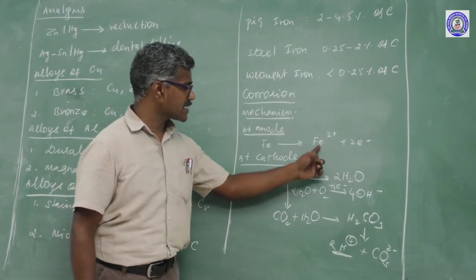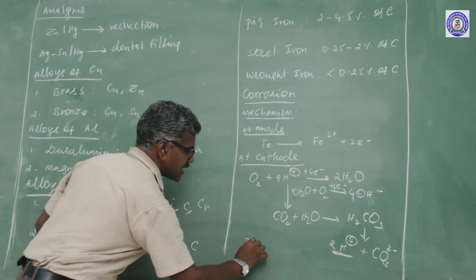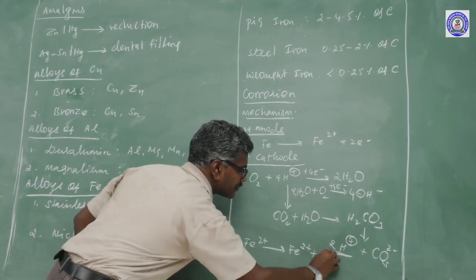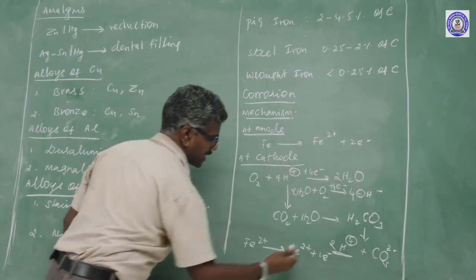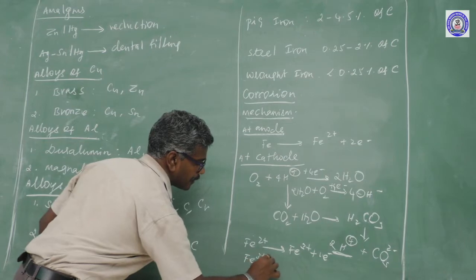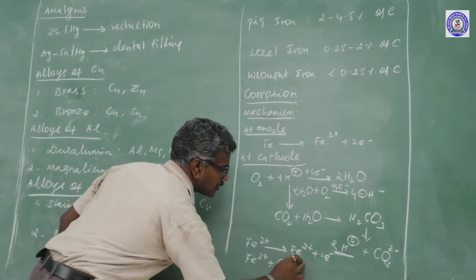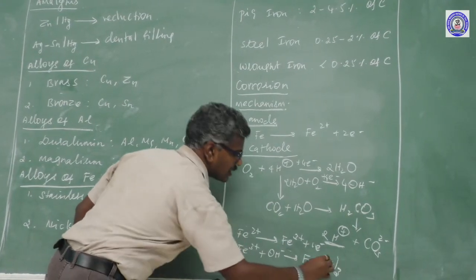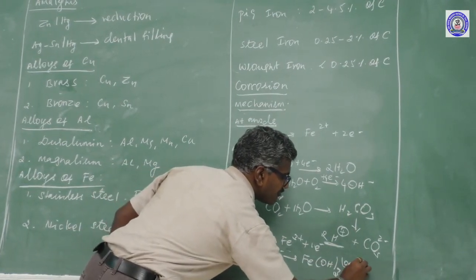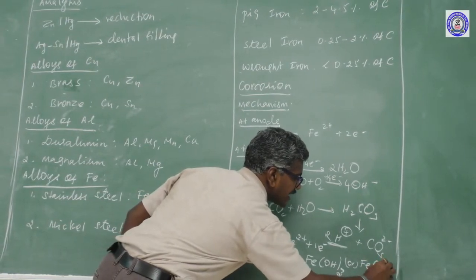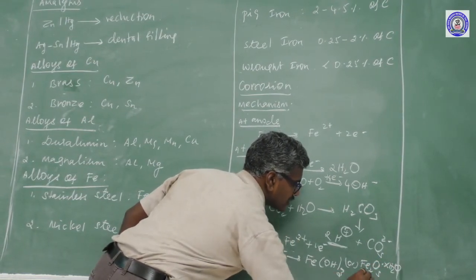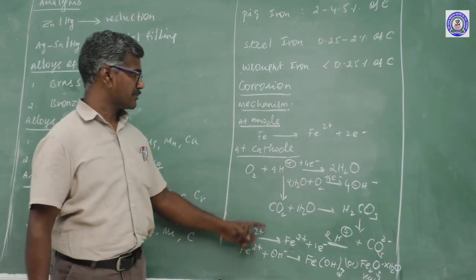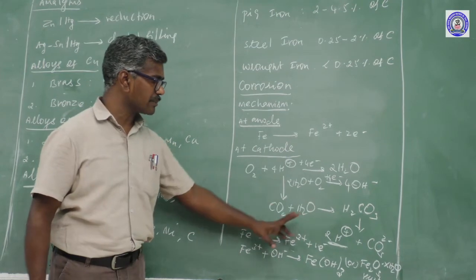This is the OH- ion. Further, Fe2+ is converted into Fe3+ with loss of electron. Fe3+ and OH- form Fe(OH)3 or Fe2O3·xH2O. This is known as rust. This process is known as rusting. This corrosion takes place. These are the mechanism.